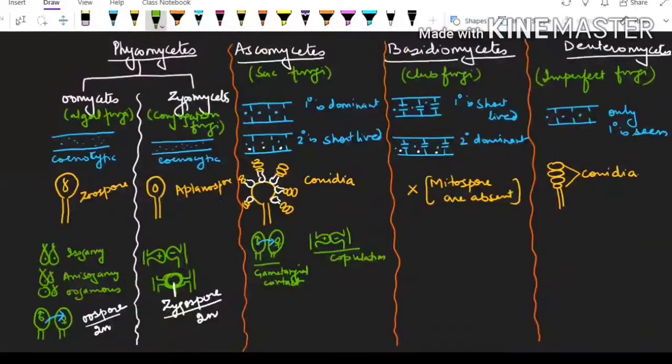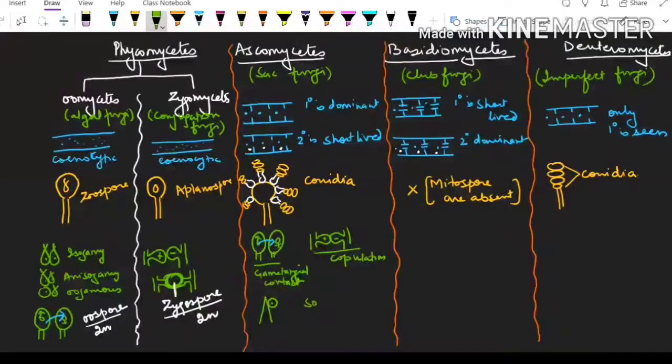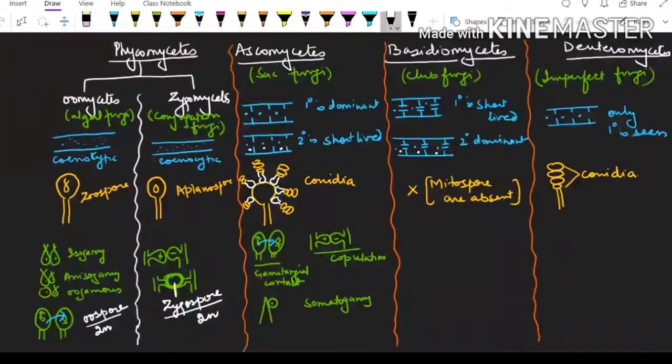Then they will go for spermatization also, where non-motile male gamete spermatia will be there. And then they are showing somatogamy also. So I'm just writing the name somatogamy, where only hyphae are coming and fusing. Now they are making the sexual spore that is known as ascospore.